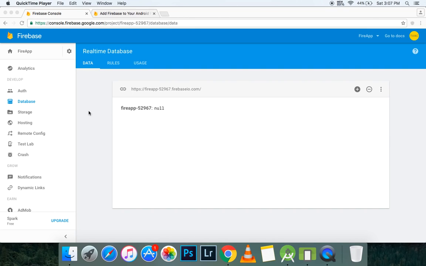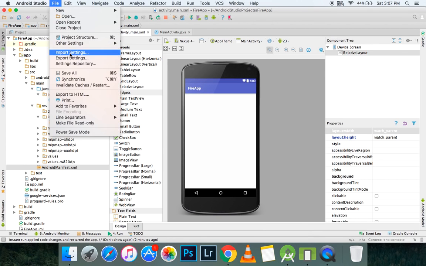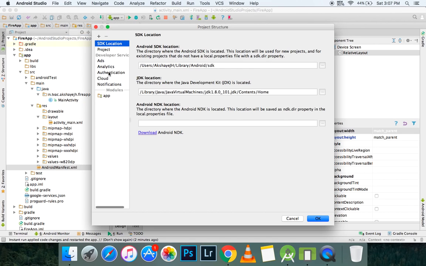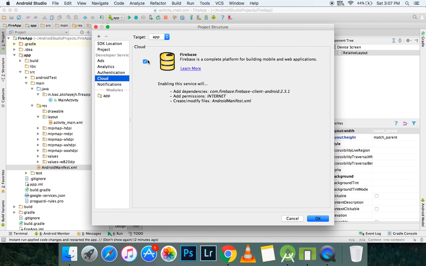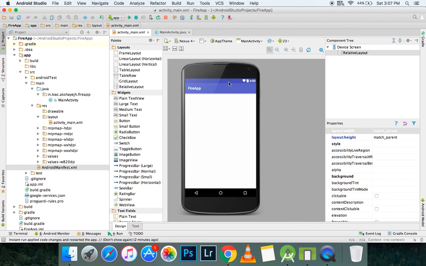In this part we're going to store some data to our database. So first of all, what you need to do is go to your Android Studio, go to File, Project Structure, and inside that go to Cloud and make sure that you have checked this button, because it is going to add one more dependency for our Firebase client and add a permission for internet access, and it will do some modification to our android.manifest, because those are really necessary to work with Firebase. So make sure that you check that, and it will start syncing the project because I have already done it.